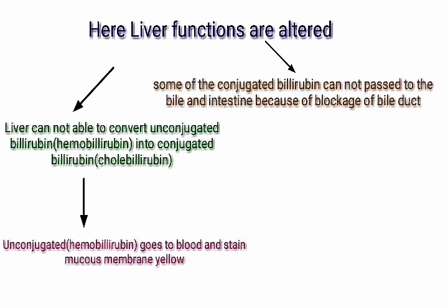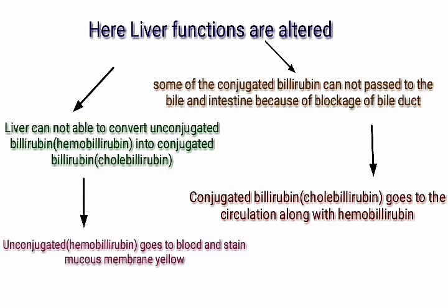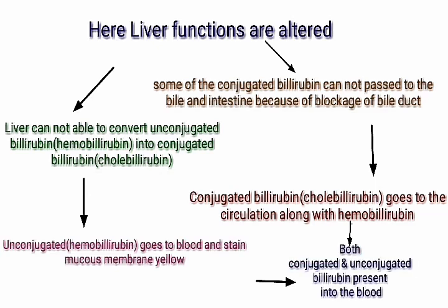Some of the conjugated bilirubin cannot pass to the bile and intestine because of the blockage of the bile duct. So the cholebilirubin again returns back into the circulation along with the hemobilirubin. So here both conjugated and unconjugated bilirubin are present in the blood.